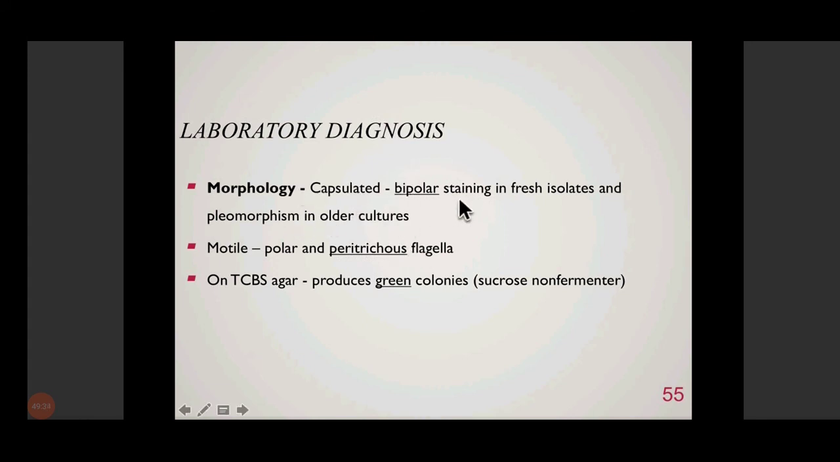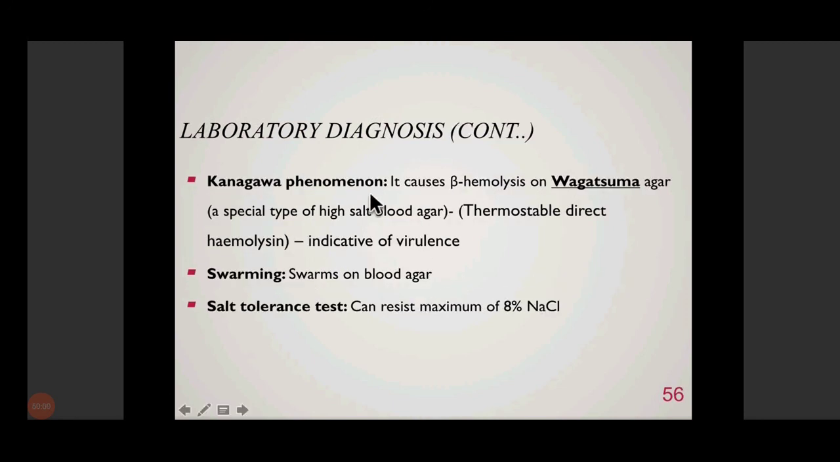ठीक है. Gram staining पे it shows bipolar staining, मतलब दोनों poles पे ज्यादा stain लेता है. ठीक है. It is motile by polar and peritrichous flagella. मतलब it is capable of producing both types of flagella, polar as well as peritrichous flagella. On TCBS, it produces green colonies because it is a non-fermenter of sucrose. It doesn't ferment sucrose, so it produces green colonies.